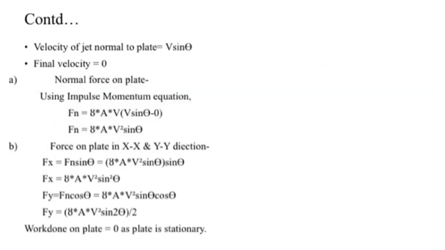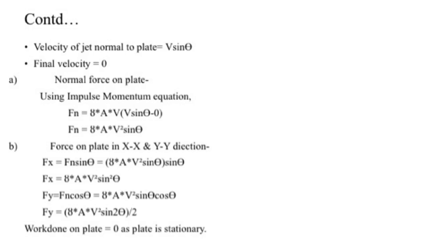On the next slide, the velocity of jet normal to the plate is V sine theta and the final velocity of jet is 0. Next, the normal force on the plate. Again you have to use the impulse momentum equation; throughout this chapter, impact of jet, you have to use the impulse momentum theory.